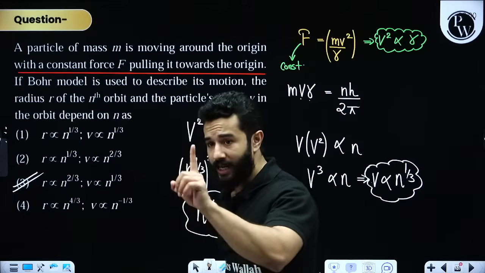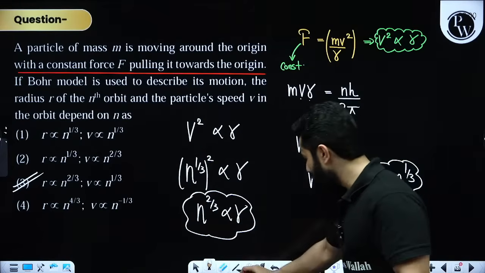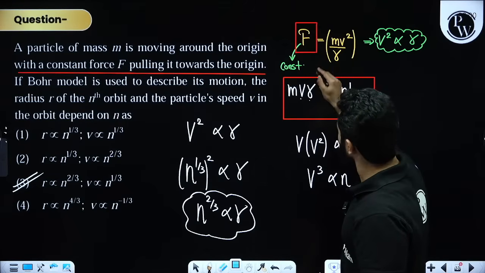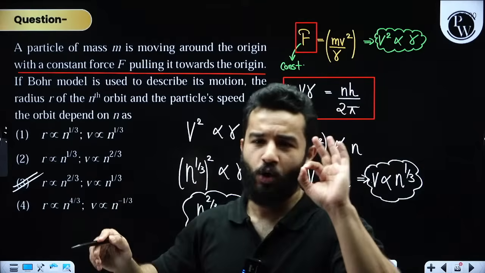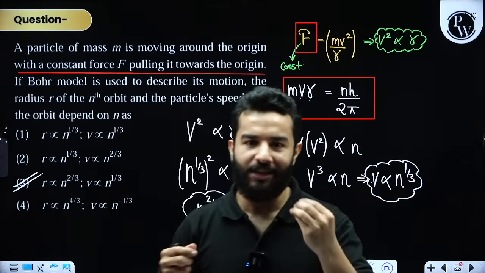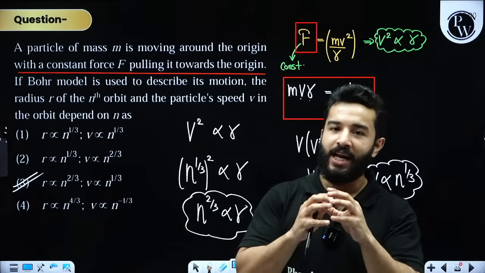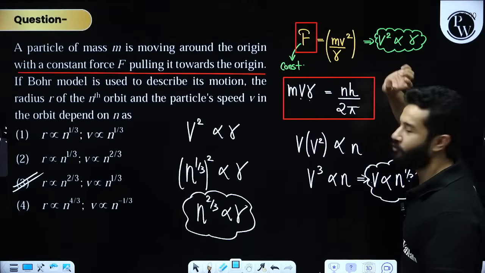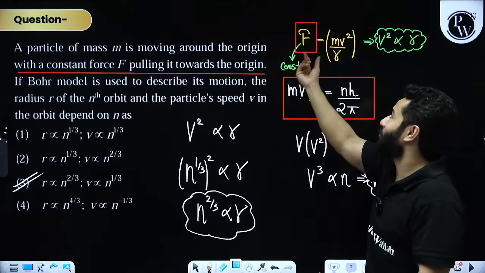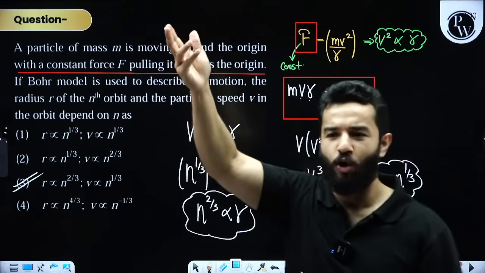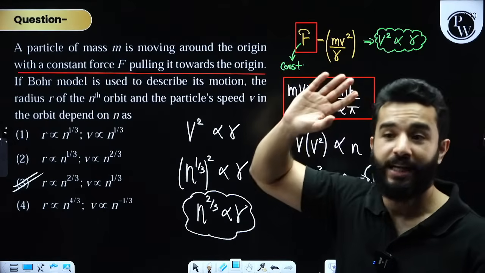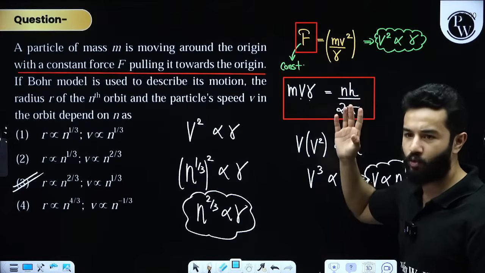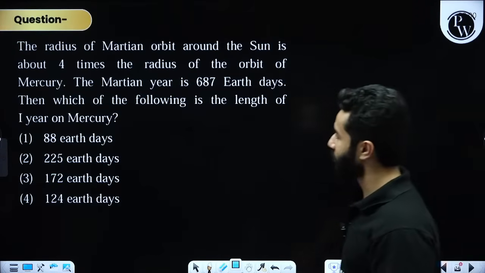Okay. See, I am again explaining this. You are going to always use this thing as it is, but the left hand side of this first law can change sometimes. Don't get surprised, है ना? Although in reality we know, according to Bohr's first postulate, it is the electrostatic force which provides the necessary centripetal force. But in this case, they are saying some constant force is pulling. So okay, fine, no problem. We will do whatever the question is saying. But you are always free to use the second postulate, angular momentum is equal to nh upon 2 pi. Clear? Moving on to the next question.